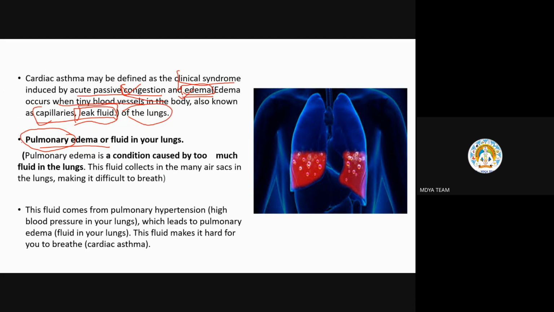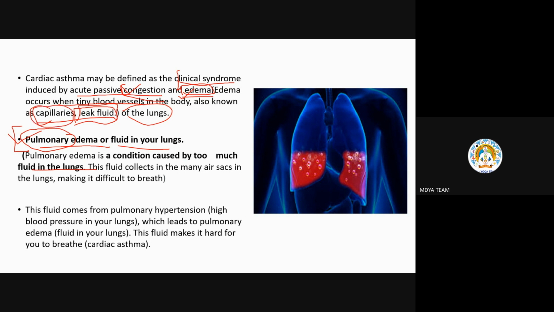Wherever we see the word pulmonary, it is related to the respiratory system. Wherever we study the word cardiac, it is related to the heart. This should be clear from anatomy. So pulmonary edema is fluid in your lungs. It is a condition caused by too much fluid in the lungs. Why will this fluid happen?